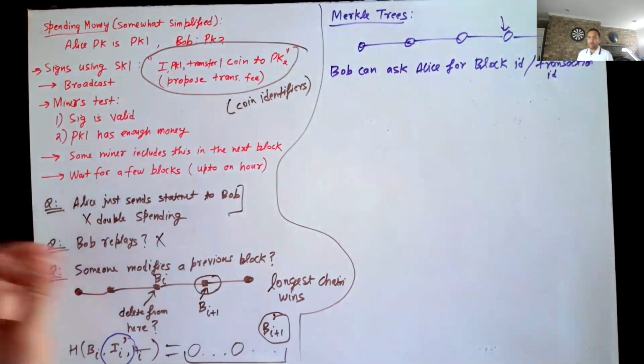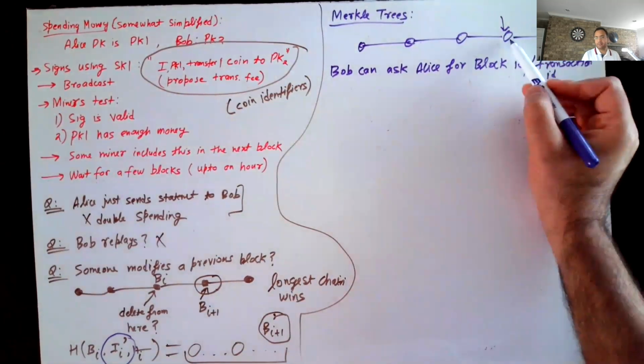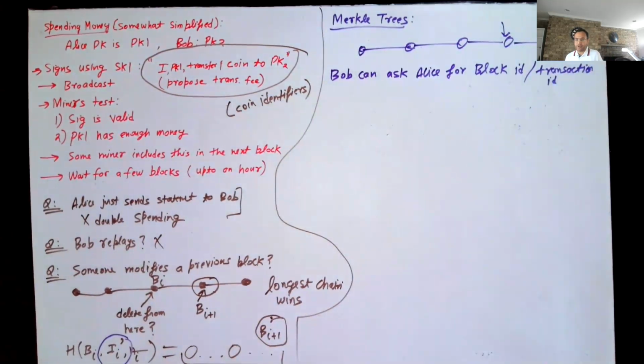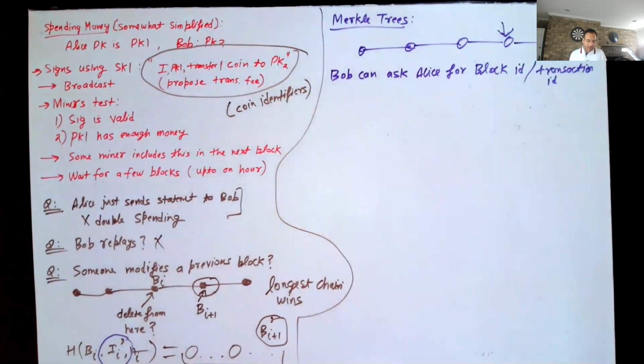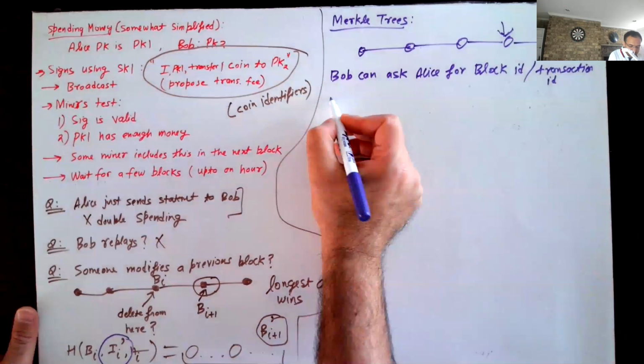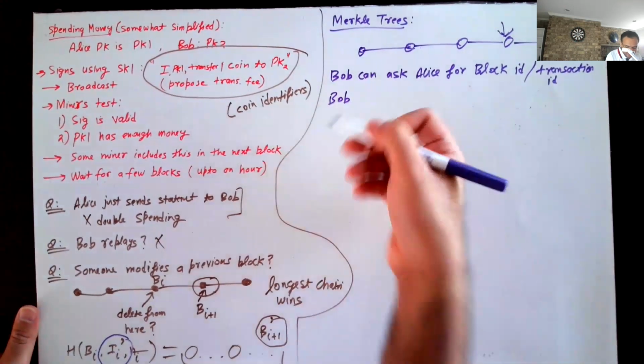Okay, and then hopefully Bob can go ahead and just download this block, and in particular even just the transaction in that block, and Bob can make sure that this transaction indeed appears in the blockchain. But now, yeah, so this might be one of the proposals.